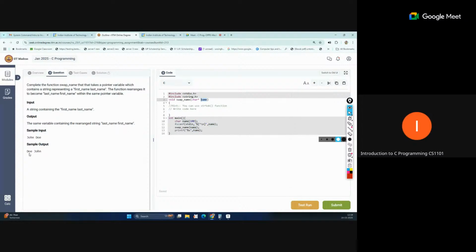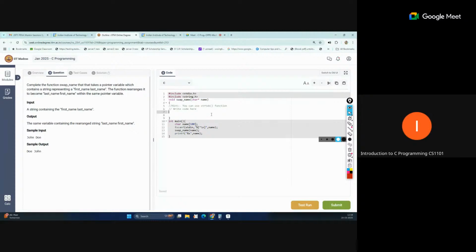So what you can do, the easy task, if you know about this strtok function, that is some string function, that is fine. You can use this. That is used to break the string by some delimiter, like some space or comma or any type of character. But we can also write the basic code for this if you don't know about it. You can see that the code will become bigger, but that will be more logical.